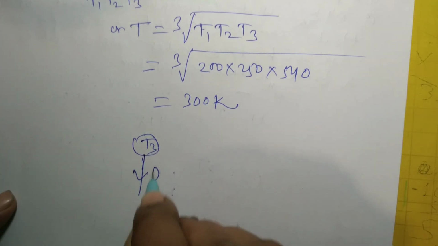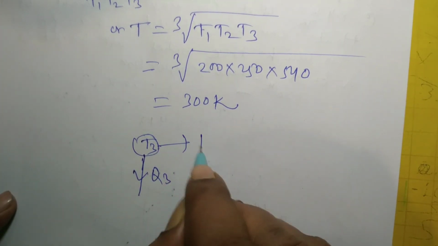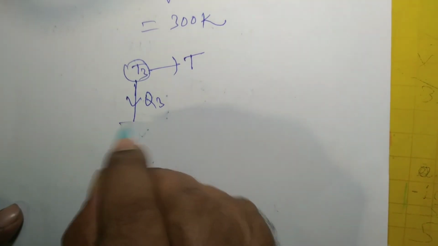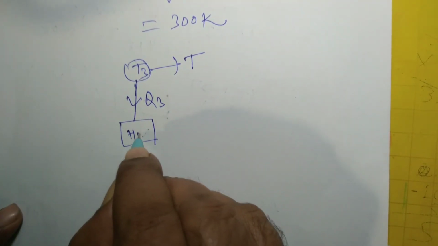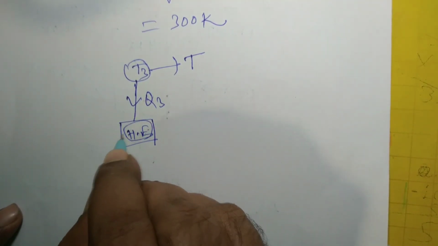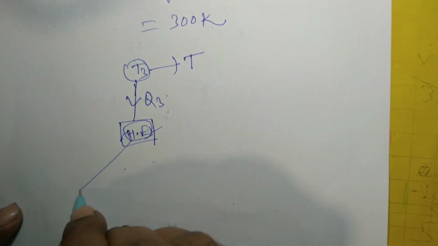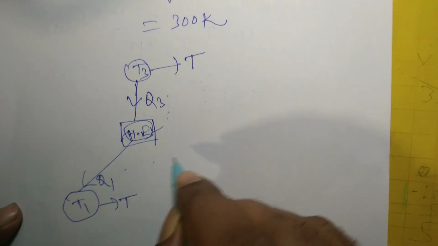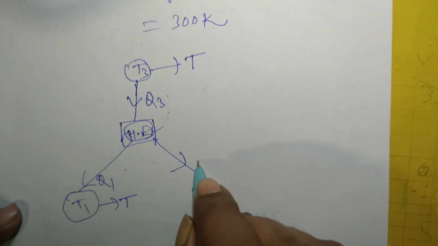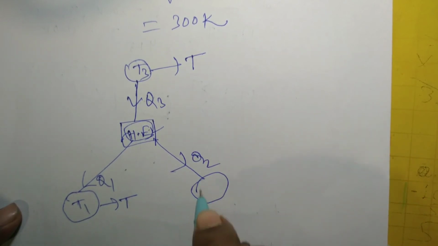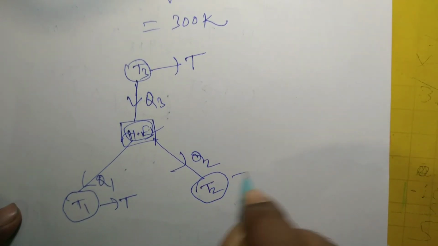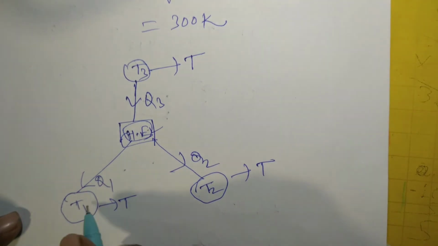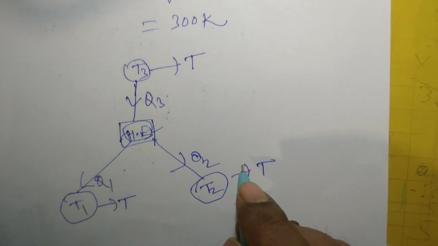It will give away heat Q3, and its temperature will go down to T. Then the heat engine will give away Q1 amount of heat to T1, its temperature will increase, and Q2 amount of heat to T2, its temperature will also increase. The temperature of these two bodies will increase.